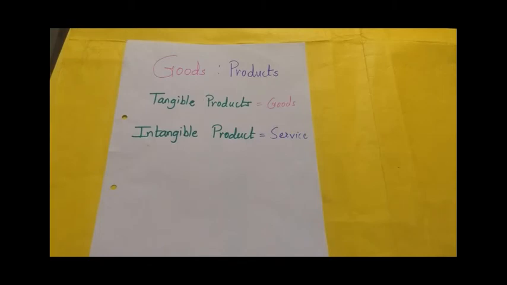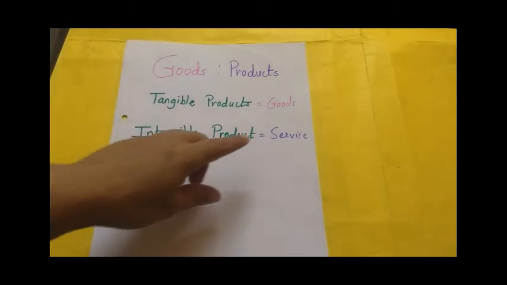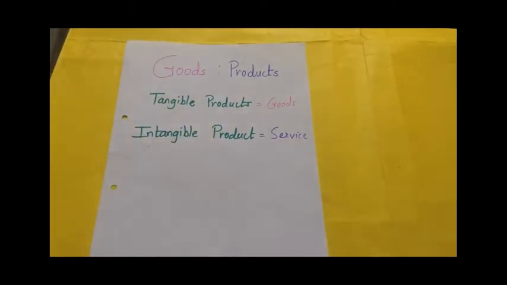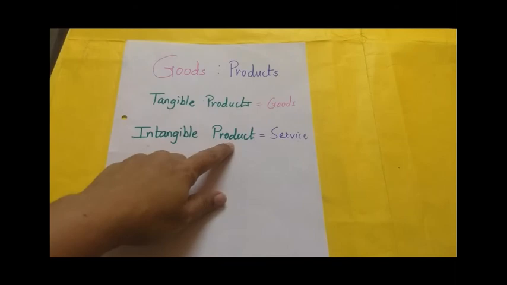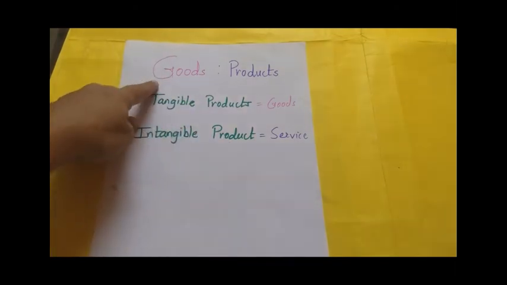What is an intangible product then? An intangible product is called a service. I'll give you one more example. If you visit a doctor and the doctor treats you, he is using his skills and knowledge for analyzing what you have and what he is supposed to suggest. He is using his skills and knowledge which we can't see, we can't touch. That is called service. That is called an intangible product in accounts, or this comes under the head of goods.